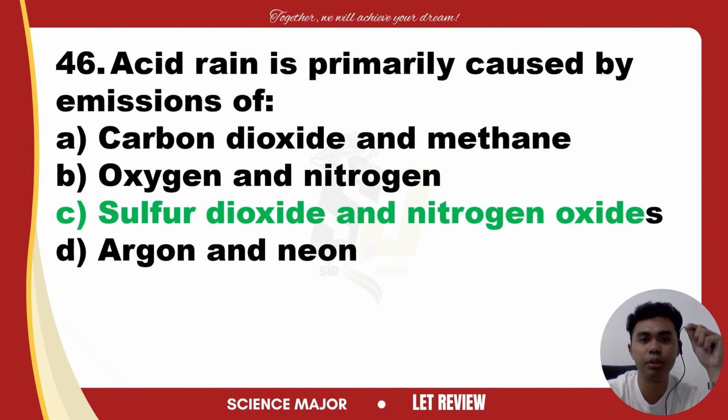So pag mix na sila, there comes the acid rain, primarily from the burning of fossil fuels like coal and oil. These gases react with the water vapor, oxygen and other chemicals in the atmosphere to form sulfuric acid and nitric acid, which then fall to the Earth's surface as acid rain. Acid rain can harm ecosystems, damage buildings, and negatively impact human health.